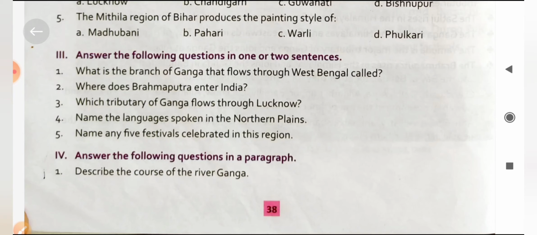The next question: what are the traditional clothes worn by the people living in this region? The women of Punjab and Haryana traditionally wear salwar kurta and ghagra choli with dupatta. Sari is more popular in Uttar Pradesh, Bihar, West Bengal and Assam. The traditional wear for men is kurta and pajama. Dhoti is tied in different ways in different states.